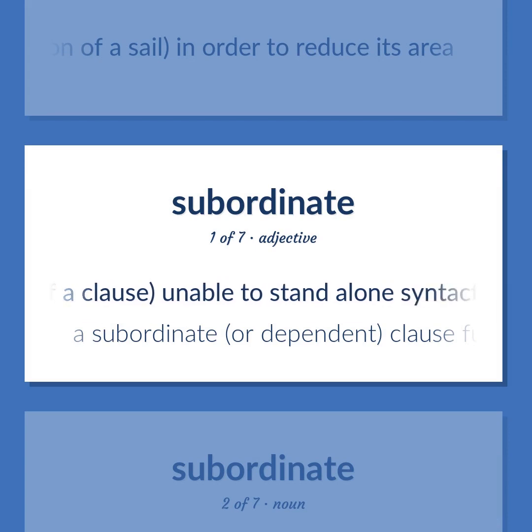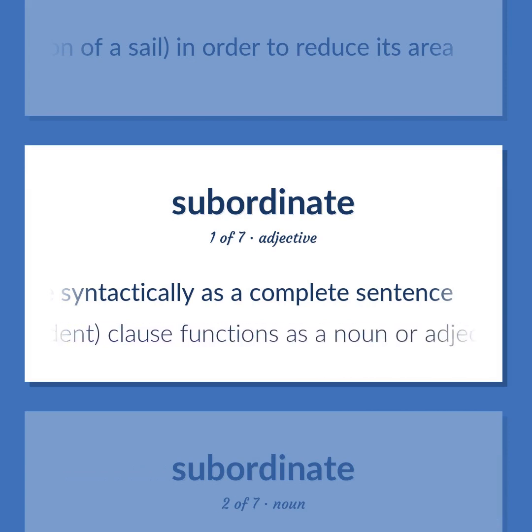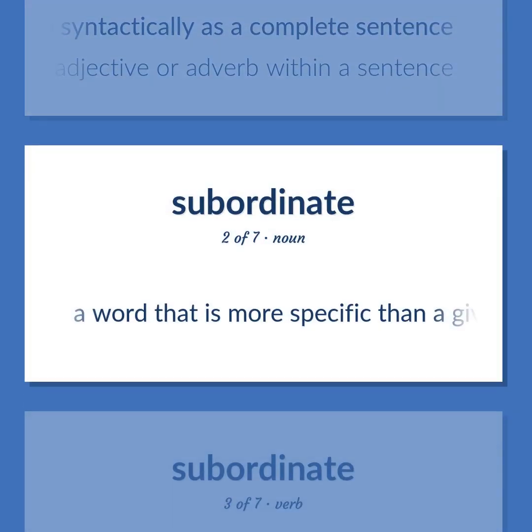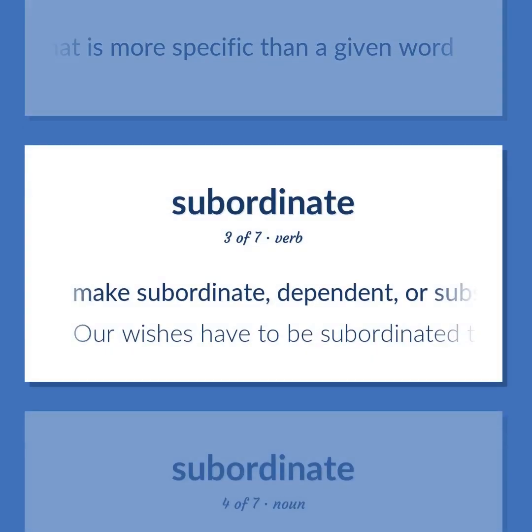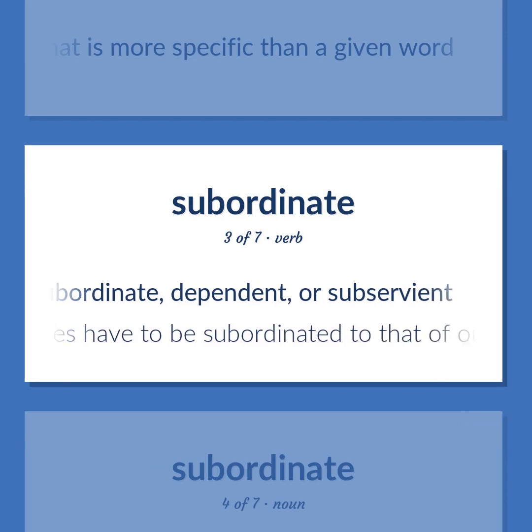Of a clause, unable to stand alone syntactically as a complete sentence. A subordinate, or dependent, clause functions as a noun or adjective or adverb within a sentence. A word that is more specific than a given word. Make subordinate, dependent, or subservient. Our wishes have to be subordinated to that of our ruler.